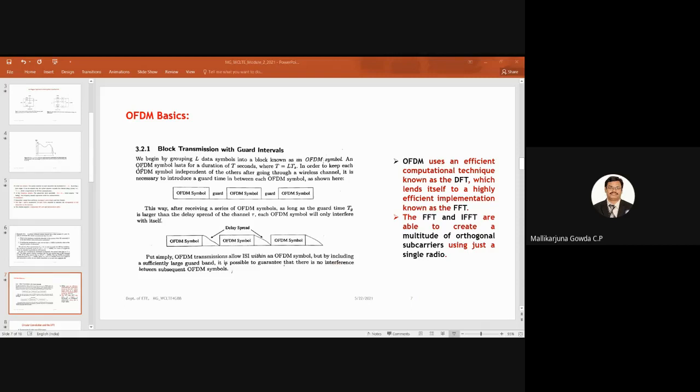So these FFT and IFFT algorithms are able to create a multitude of orthogonal subcarriers using just a single radio. This is important. I said the limitation of multi-carrier modulation is that it requires L radio units at the transmitter side and L demodulation paths at the receiver side, right?